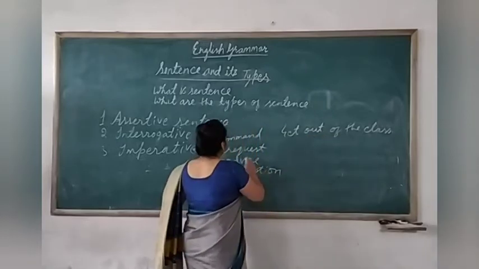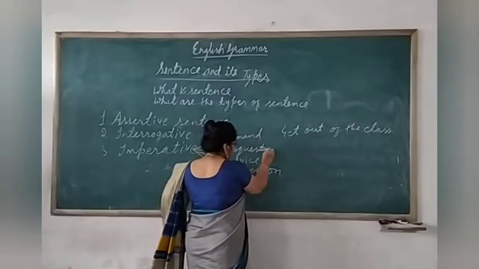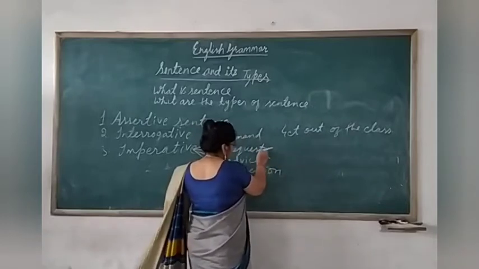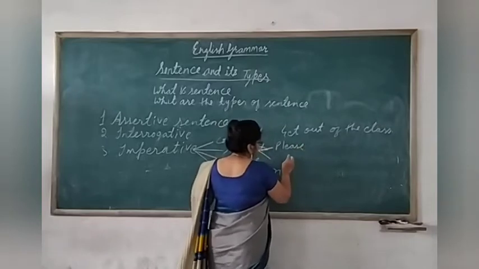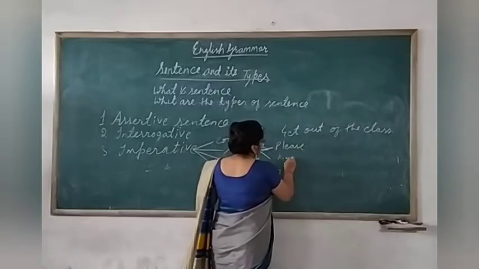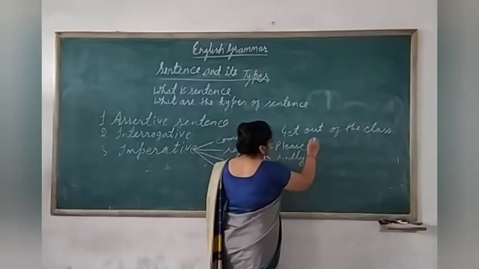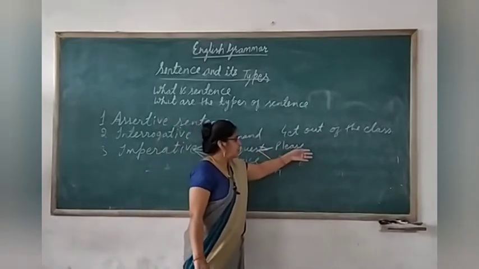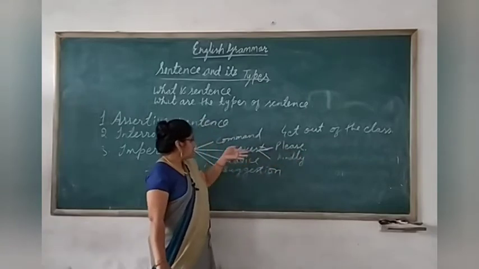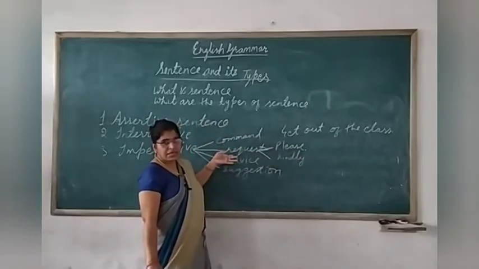Okay. Next, request. Request is always done by using the words please and kindly. If these two types of words are used in the sentence, that means the sentence goes in request. Clear?